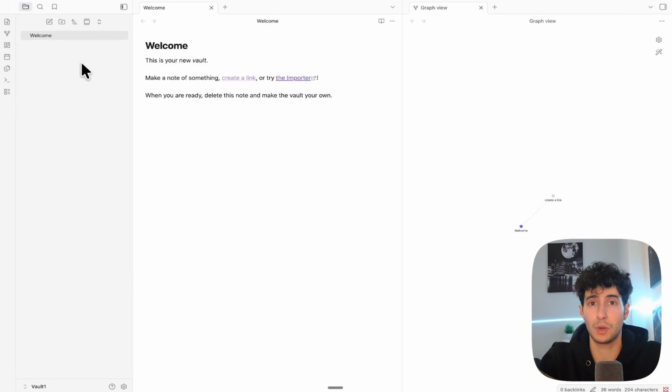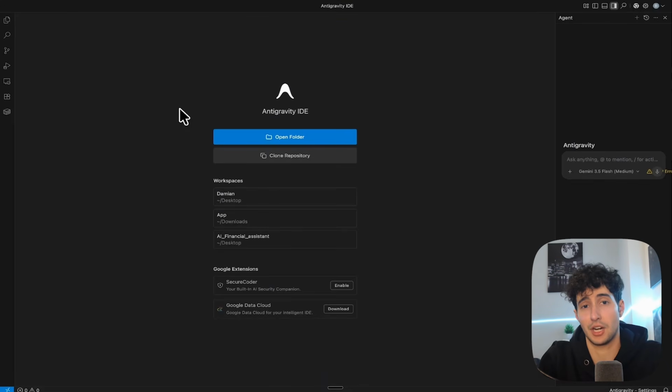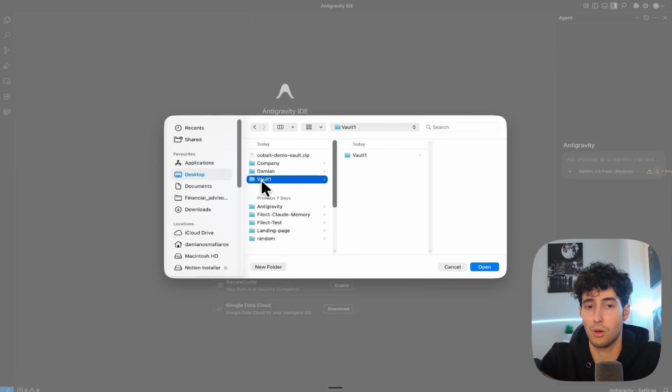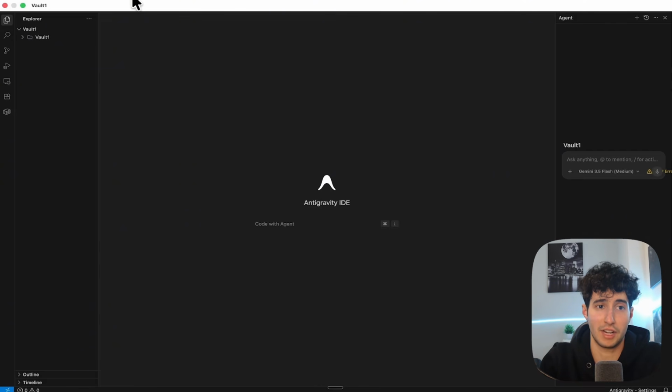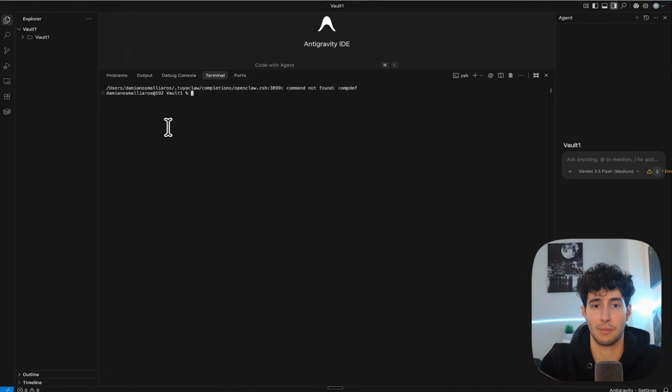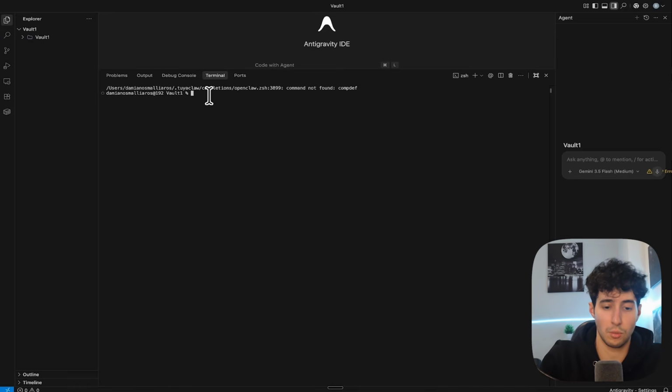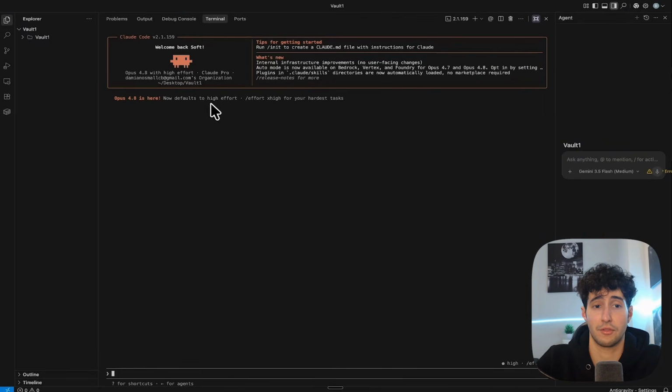And now all we have to do is to tell Claude Code to bring a knowledge base over here. So to do that, open up your IDE. I will personally use Andrej Karpathy for this example, and then make sure you open the vault folder that we just created. And after you do that, simply come over here to the top. I will click on view, terminal, which is going to open up a terminal where I will then be able to simply type Claude, and I will be able to access Claude Code from over here.